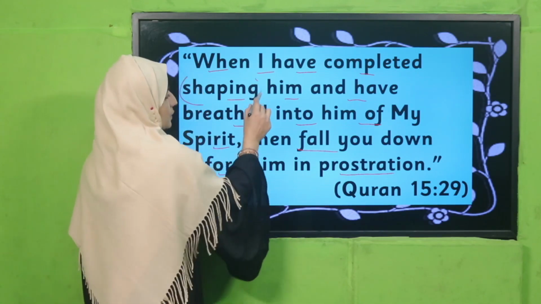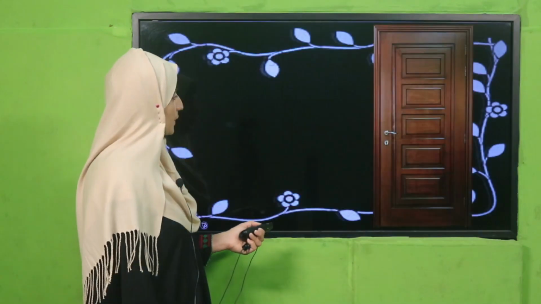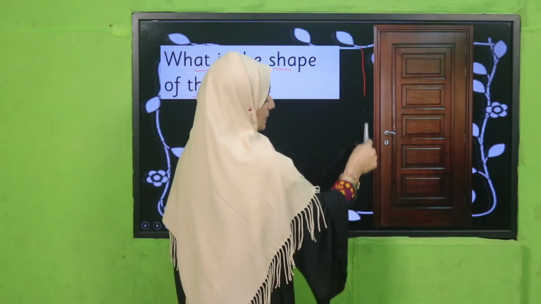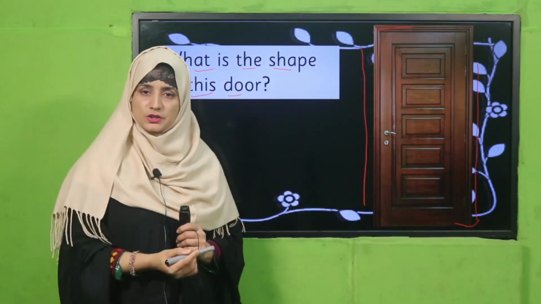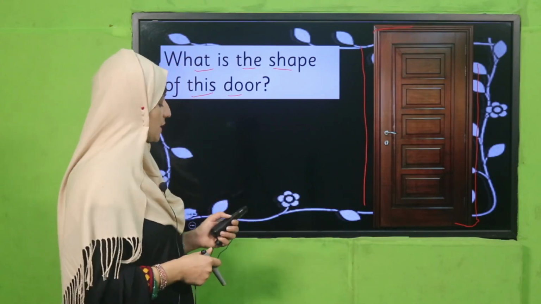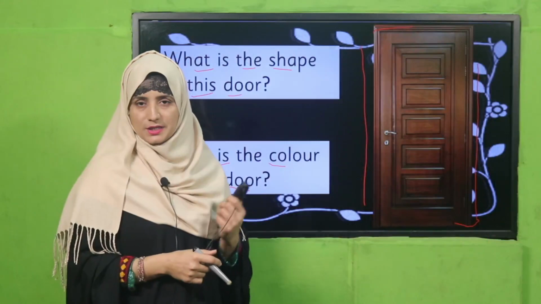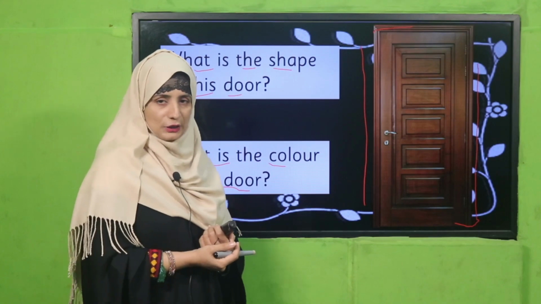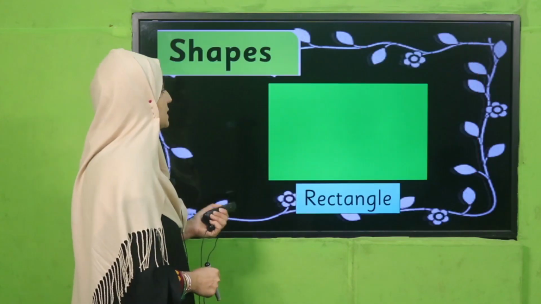Shaping him. When we want to give a shape, what are shapes? Let's see, my dear students. Can you judge what the shape of this door is? Already we have learned about shapes. What is the shape of this door? Good. Yes, rectangle. Next, what is the color of this door? Can you see? Yes, hurry up, be quick. Inform your teacher. Good, you have done it. Yes, dark brown color. Good job. Let's see next.